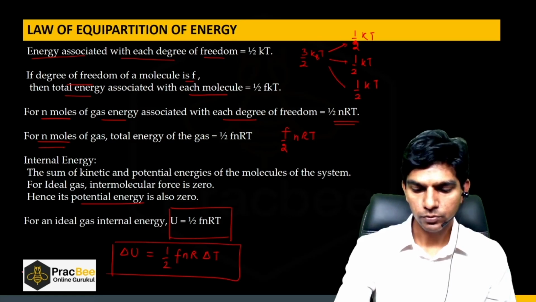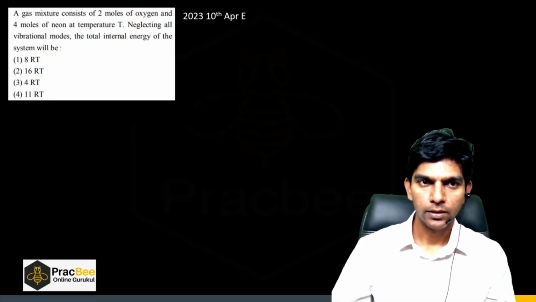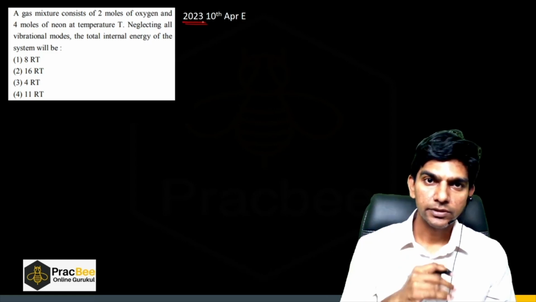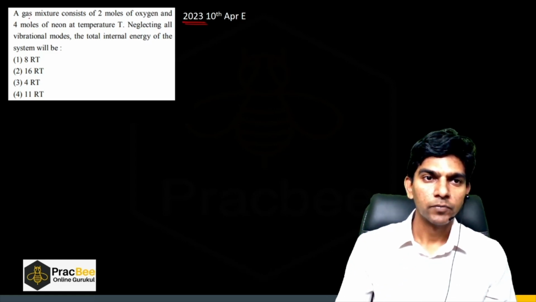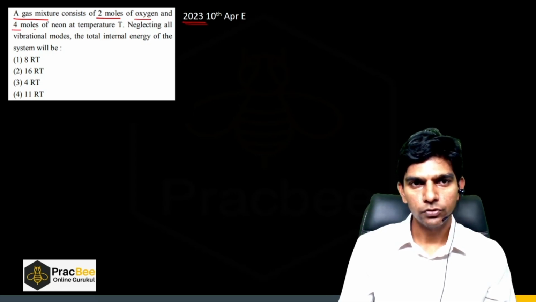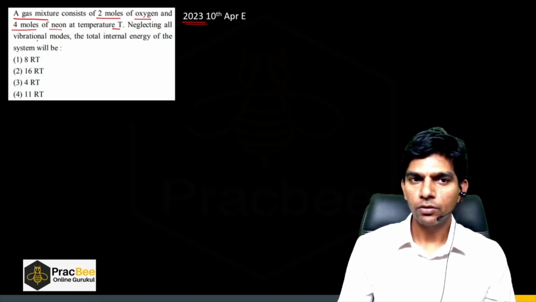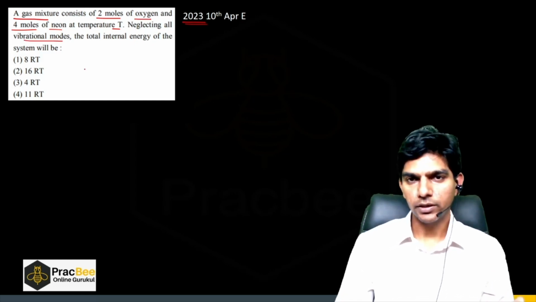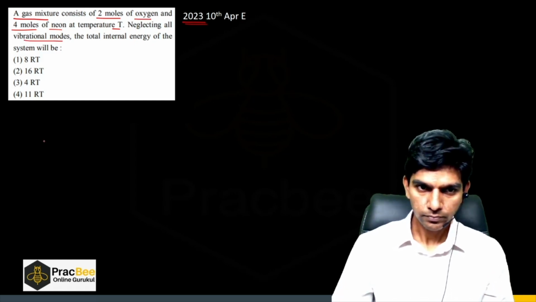Now let us see the types of questions which were asked in JEE Mains. It was asked in 2023. Pause the video, try to solve this question on your own. A gas mixture consists of 2 moles of oxygen and 4 moles of neon at temperature T. Neglecting all vibrational modes, the total energy of the system will be?